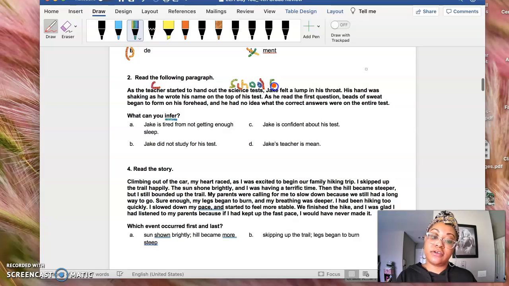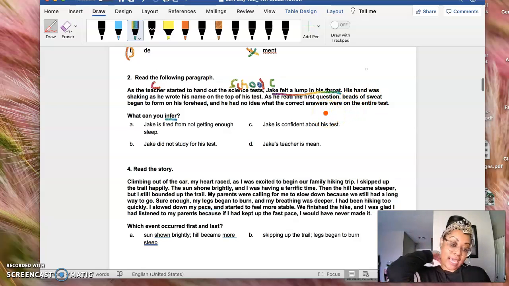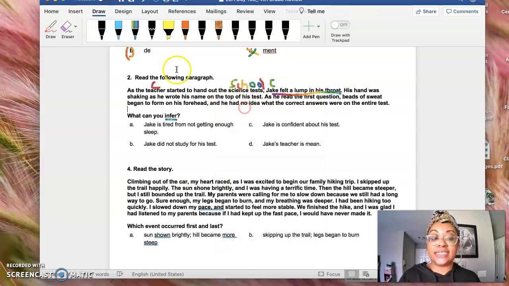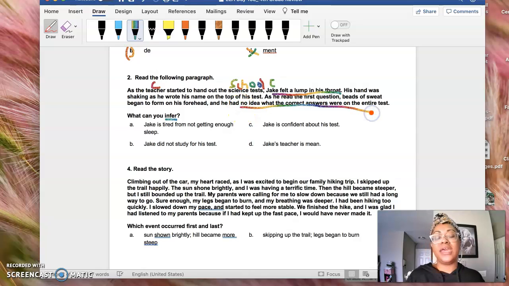Jake, who is a character, felt a lump in his throat. Uh-oh. So he must be nervous. His hand was shaking as he wrote his name on the top of his test. As he read the first question, beads of sweat began to form on his forehead, and he had no idea what the correct answers were on the test. So if he had no idea what the correct answers on the test were, what can you infer about Jake? A, Jake is tired from not getting enough sleep. B, Jake did not study for his test. C, he is confident. Or D, the teacher is mean.